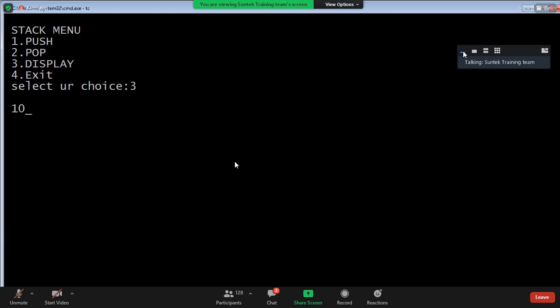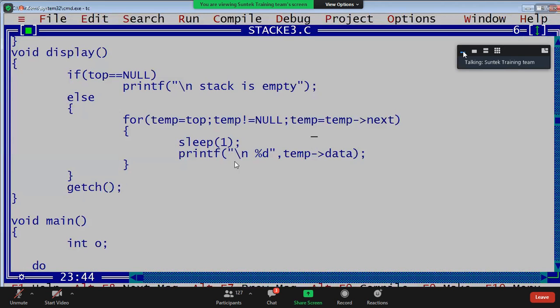Press 3, that is 10. Press 1, 20. Press 3, 20, 10. Press 1, 30. Press 3, 30, 20, 10. Top to bottom.